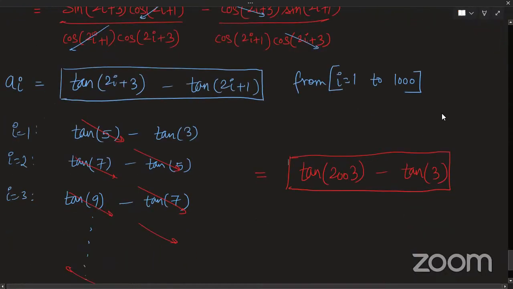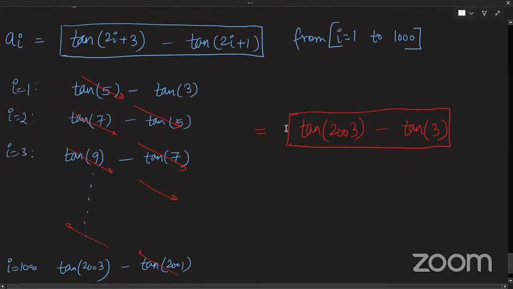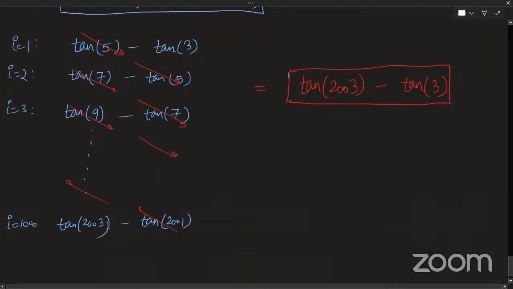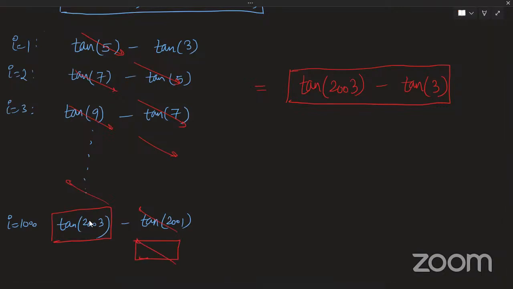Sir, how do we know that the last term is tan of 2003? Because in order to cancel tan of 2003, I needed one term ahead also, right? That would have cancelled it, but I don't have any further term.